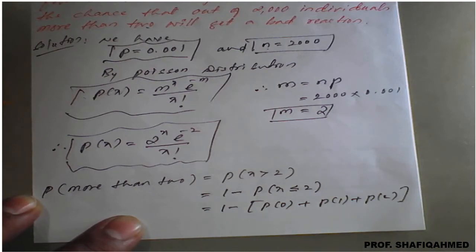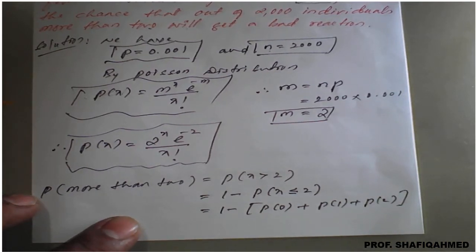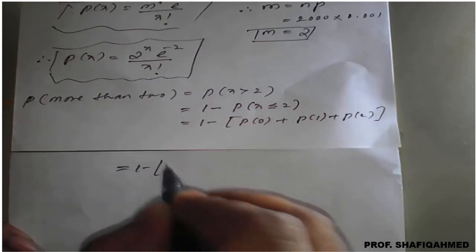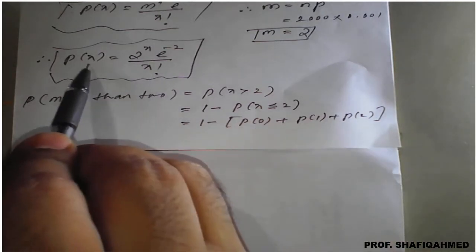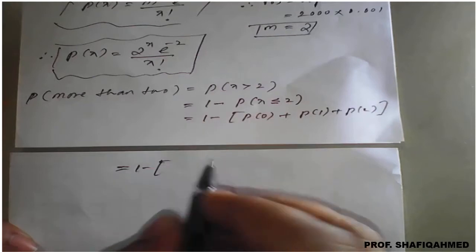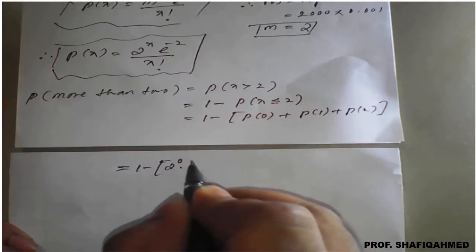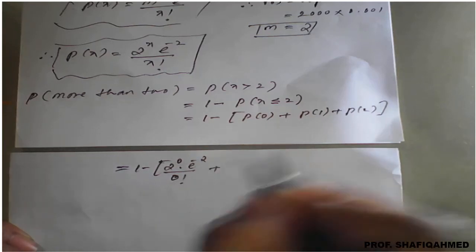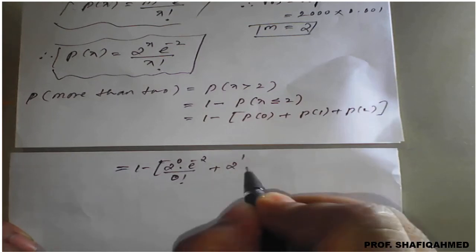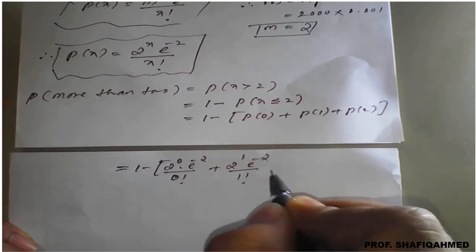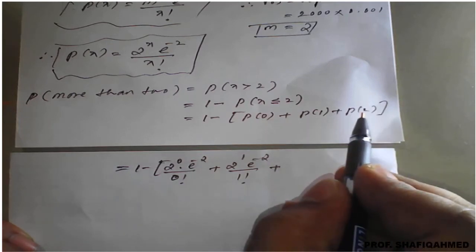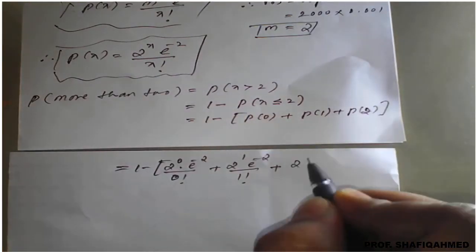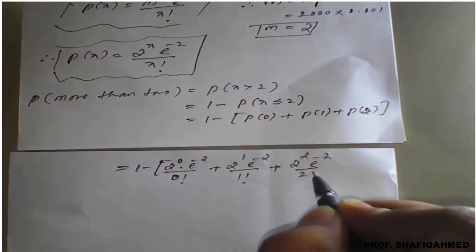Which is equal to 1 minus bracket of P of 0, put x equal to 0 here, so we get 2 raised to 0 into e raised to minus 2 divided by 0 factorial, plus when x is 1, 2 raised to 1 e raised to minus 2 divided by 1 factorial, plus when x is 2, that is 2 raised to 2 e raised to minus 2 divided by 2 factorial.